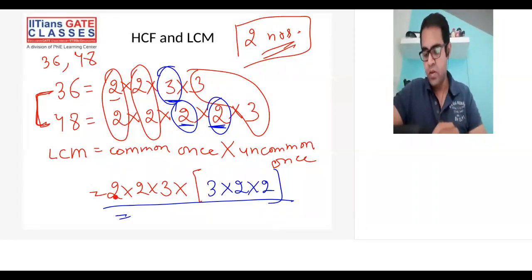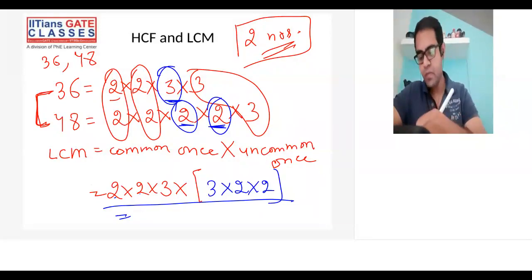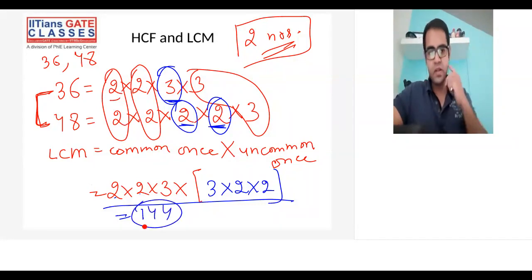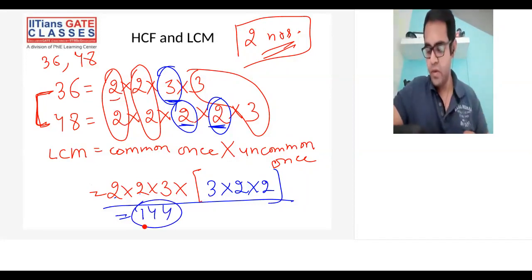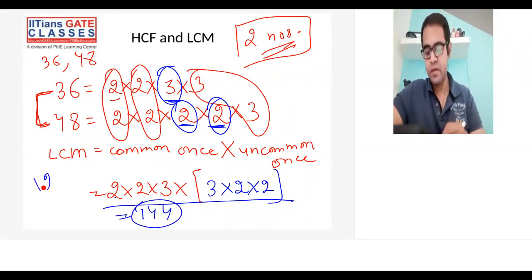So this will be what? This will be 4 into 4, 16, 16 into 9. 16 into 9 is what? 144, right? 16 into 9 will be 144. Yeah, 144. Okay. So the LCM in this question will be 144, and the HCF we have already calculated, which is 12. Okay. HCF is 12 and LCM is 144.